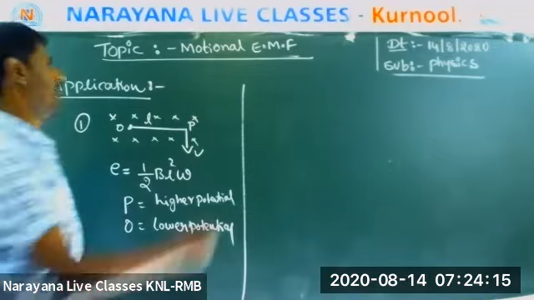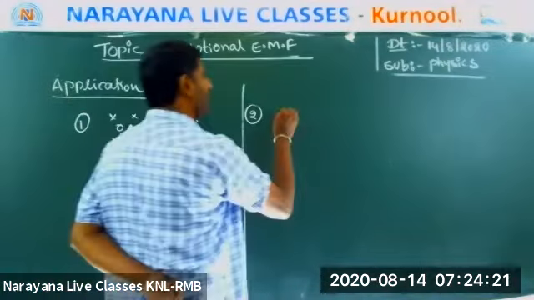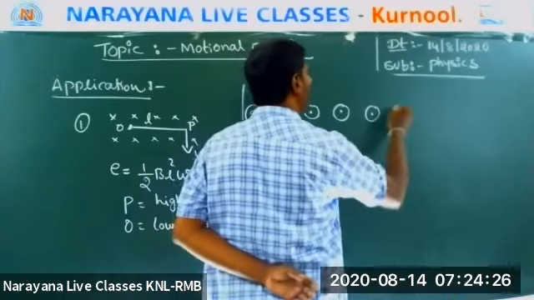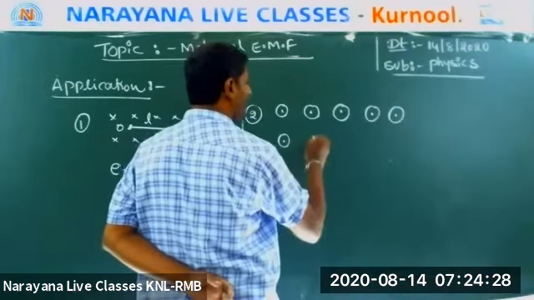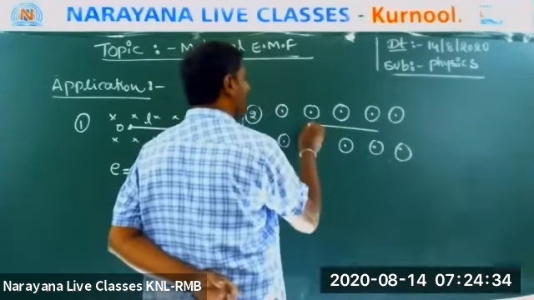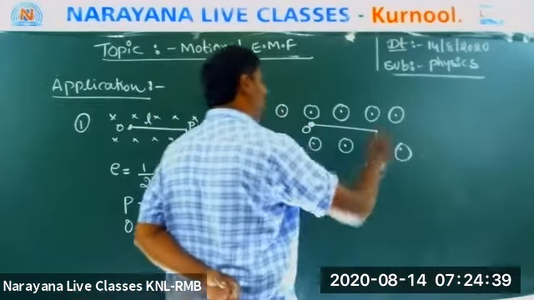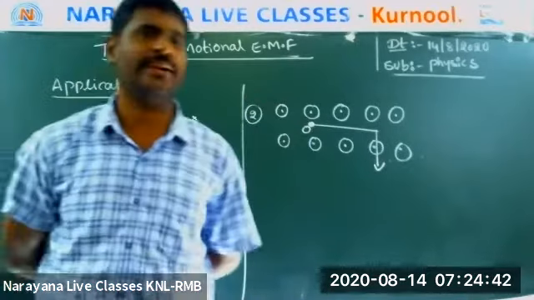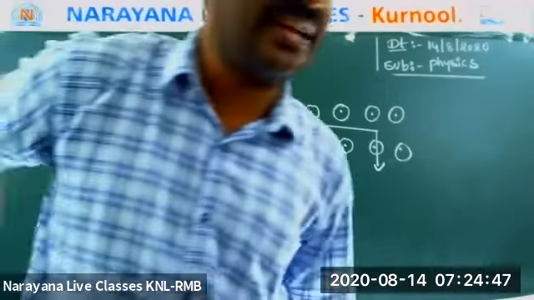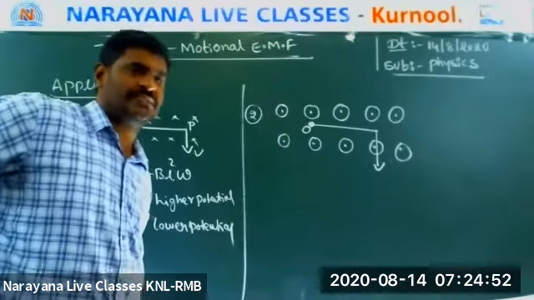Now I'm giving the second one. Here, the magnetic field is outward. Okay, this is a conductor. It is rotating about O in clockwise direction. Now tell me the answer.